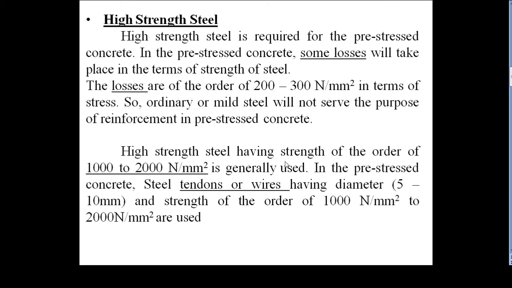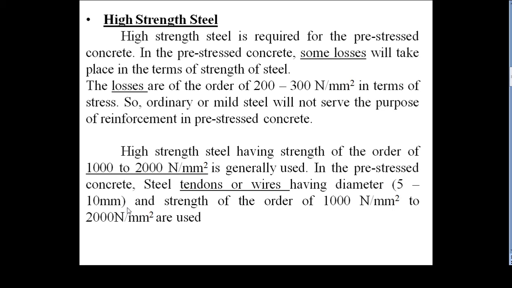The high strength steel having strength of the order of 1000 to 2000 Newton per mm square is generally used. That is normally 1000 to 2000 Newton per mm square is the strength of steel used. In pre-stressed concrete, steel tendons are wires having a diameter of 5 to 10 mm. That is the diameter normally used in pre-stressed concrete, 5 to 10 mm dia.